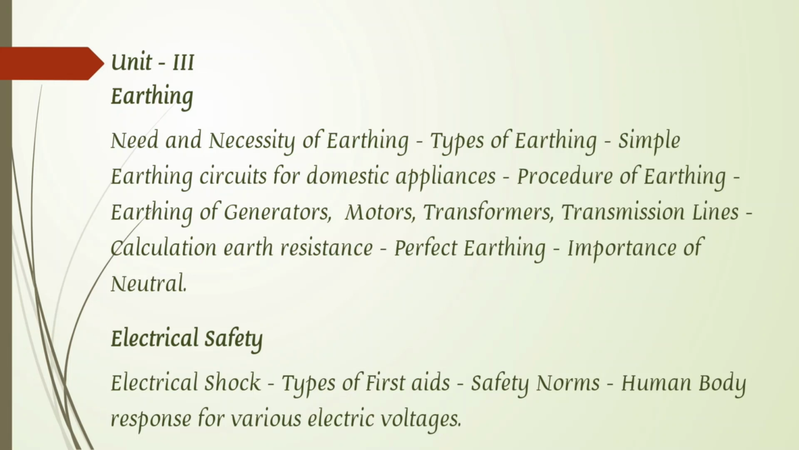In household purposes we use one type of earthing, and in generators we use another type of earthing. In transformers and transmission lines we also use earthing, and in different variations the earthing procedure changes. What procedure we follow for household purposes, for generators, for motors, and for transformers and transmission lines, all these types are discussed in this chapter.